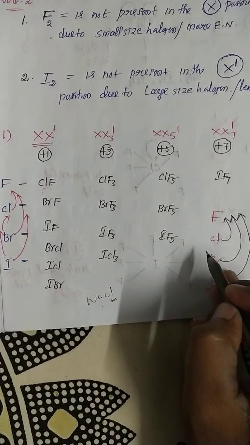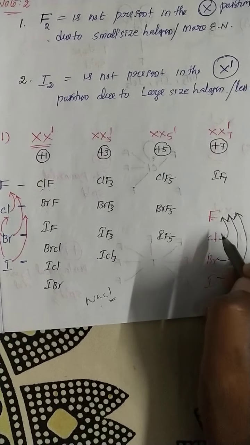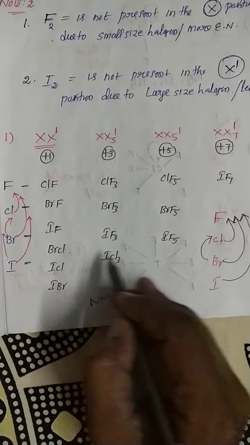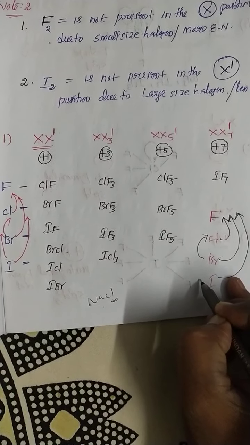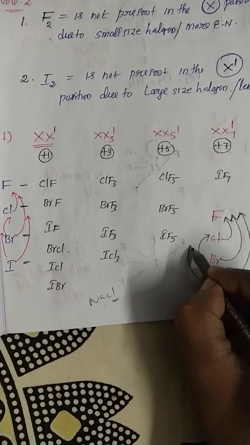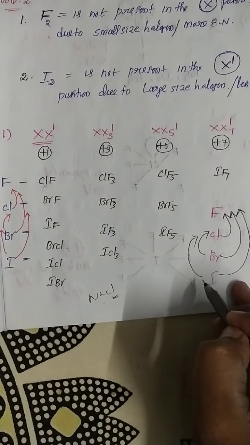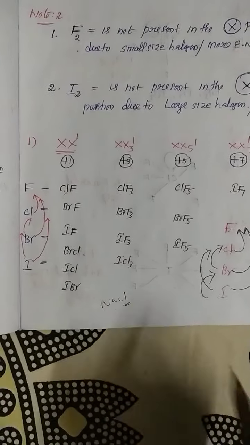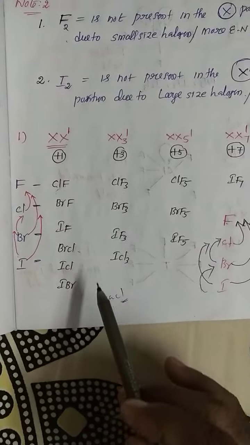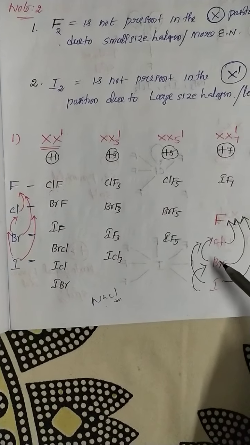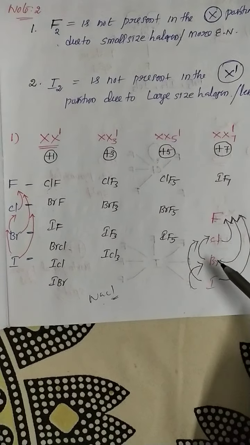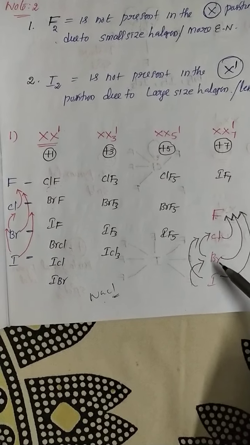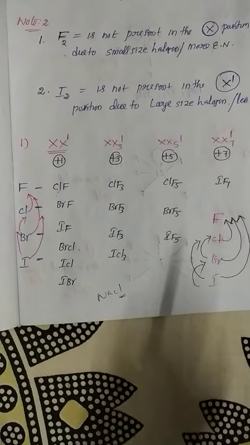Next, after that, chlorine is always bonded with fluorine first. Next what happened? BrCl, see BrCl, next ICl, and the last compound IBr. So this is a simple way, don't be confused. So in the XX' category, 6 compounds are there: ClF, BrF, IF. Next BrCl and next ICl. The last one IBr. Okay students.